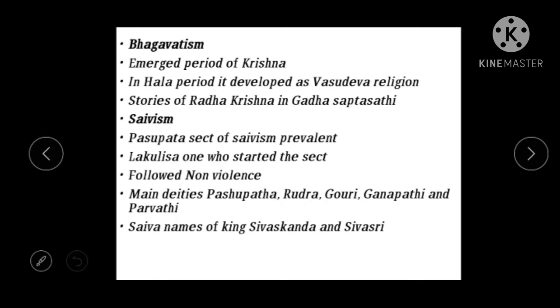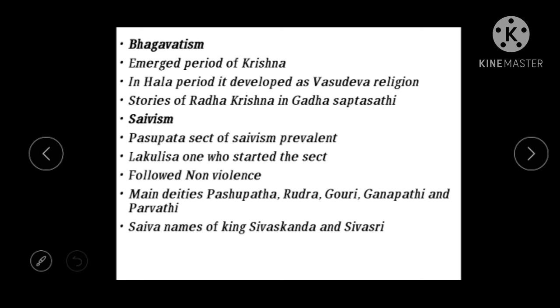Then the next religion is Bhagavatism. This involves the worship of Krishna and Radha. So during whose period did this emerge?